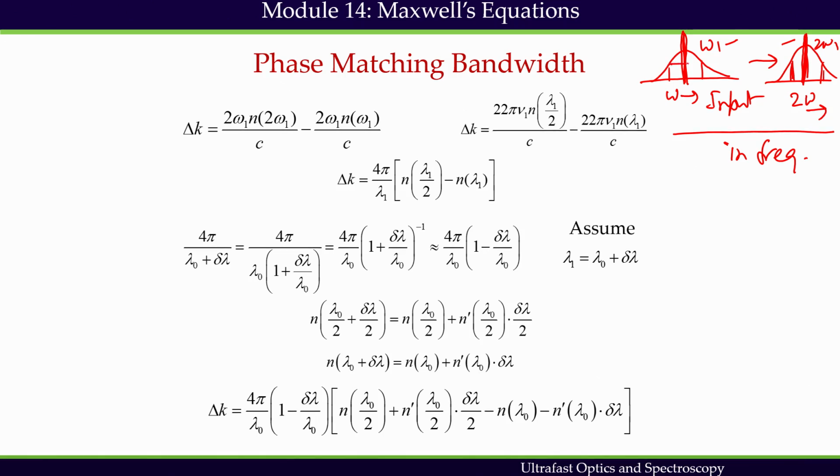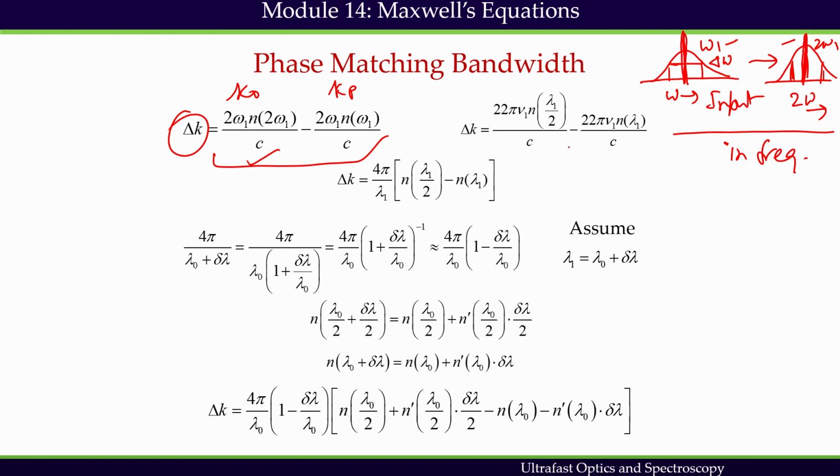The question is, how many such frequencies can be phase matched? Delta omega, that is called phase matching bandwidth. So, what we are interested in is delta k. Delta k can be expressed as this. This is an expression which we have seen previously. This is nothing but k naught and this is nothing but kp. Here we have considered second harmonic generation. So, kp is expressed this way and k naught is expressed this way.